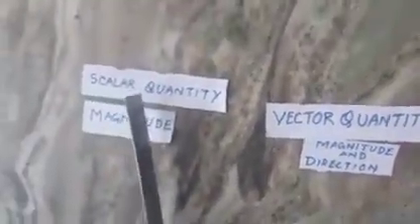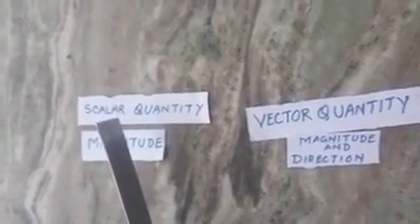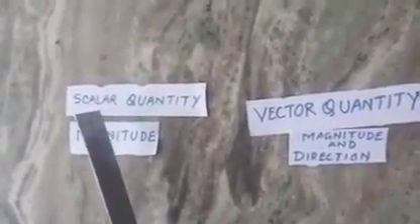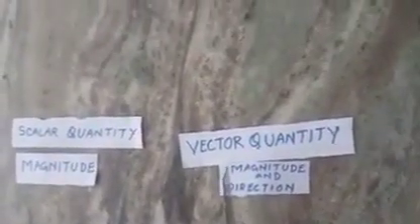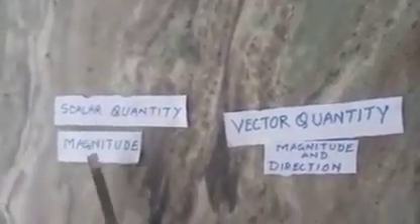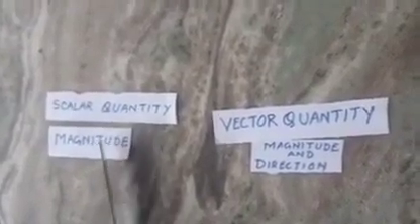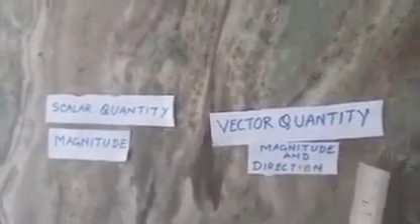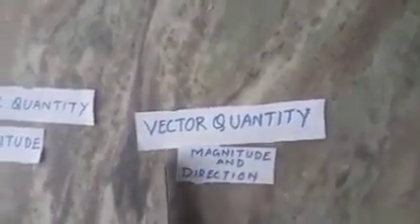Examples: scalar quantities are distance, speed, current. Vector quantities are force, displacement, velocity. To change a scalar quantity we have only one way, to change the magnitude, and to change a vector quantity we have two ways.